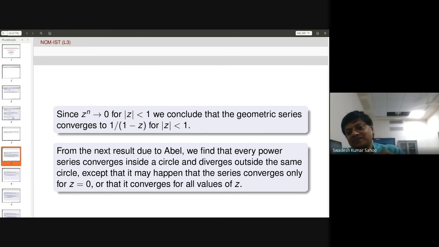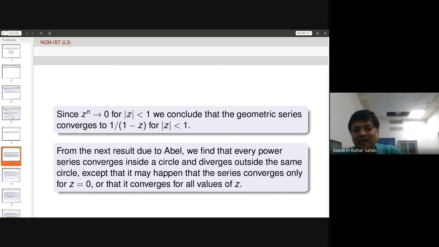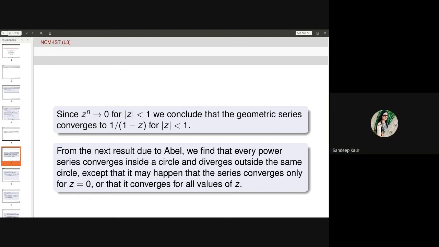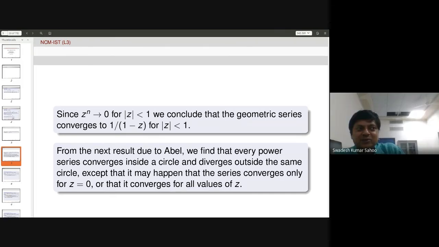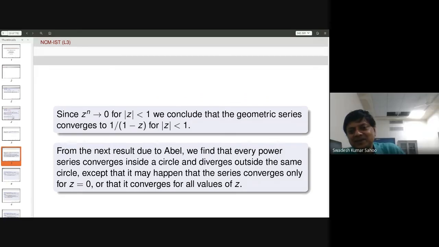It is the outside of a disk: we take a larger number R and take the region mod z bigger than R. That is the neighborhood of infinity.